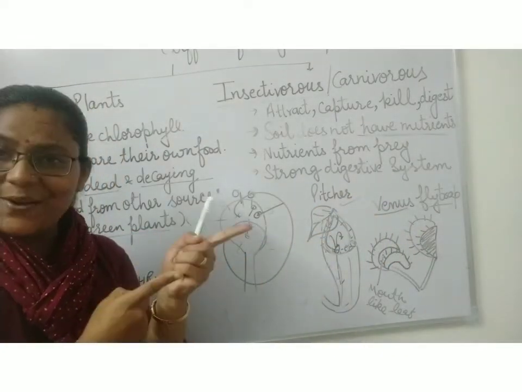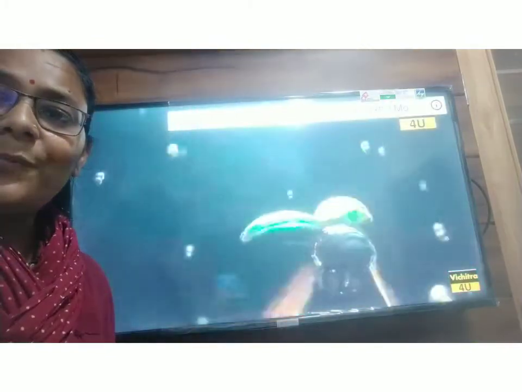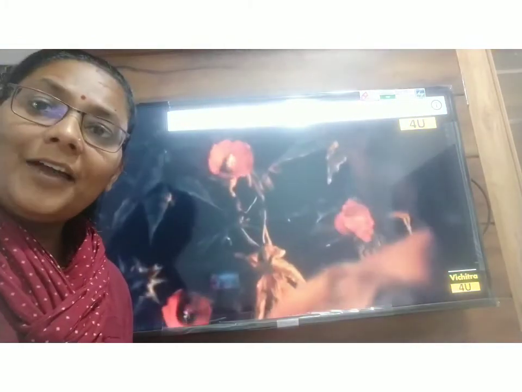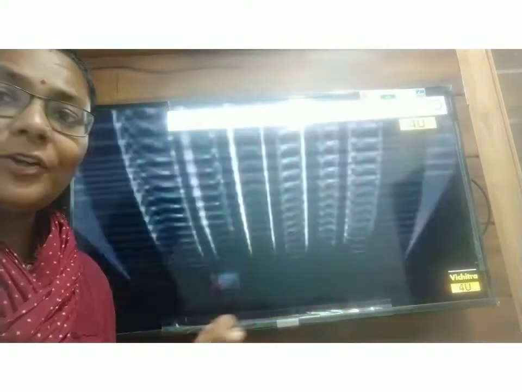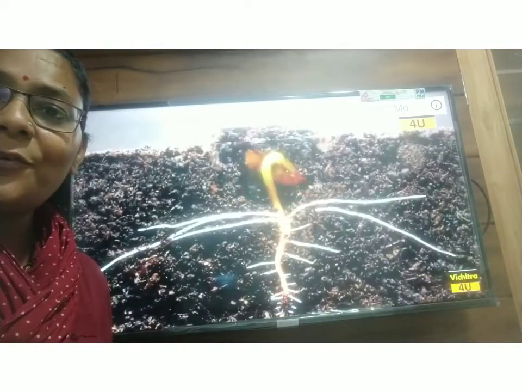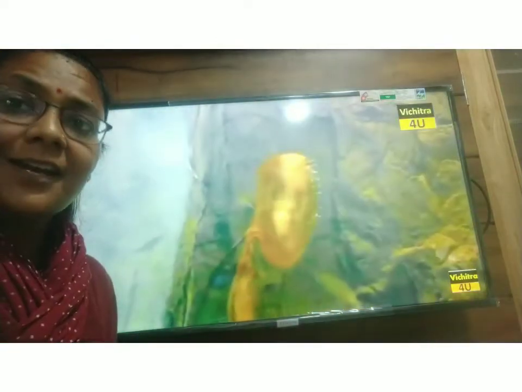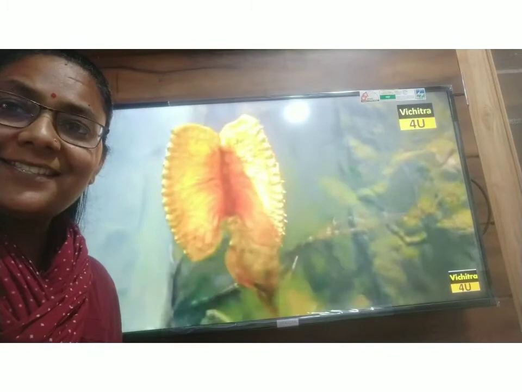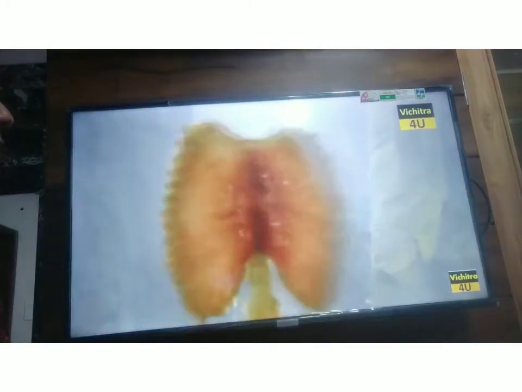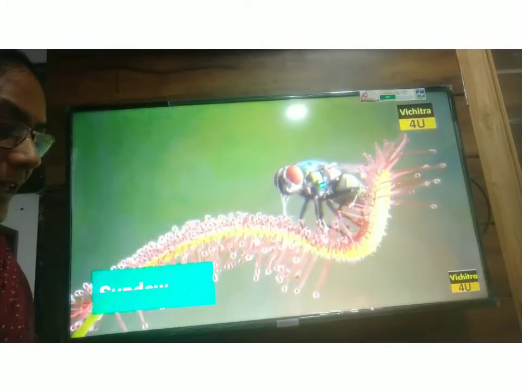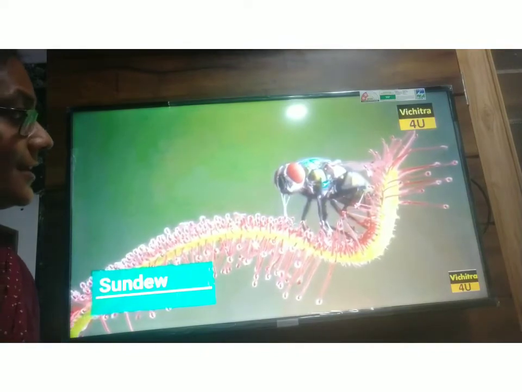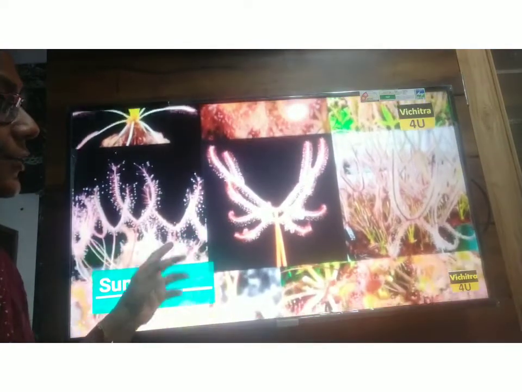So let's go. So here, children, I am showing you some of the unusual plants. Here I will explain everything about the unusual plants, that is the insectivorous plants, so you will understand how they are eating the insects. Okay. So first of all, we will see the first plant, that is Sandu plant. Here you can see an insect is sitting on the Sandu plant. These are the different types of Sandu plants.